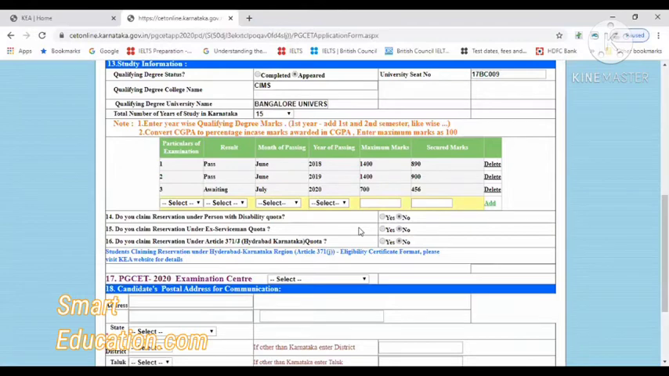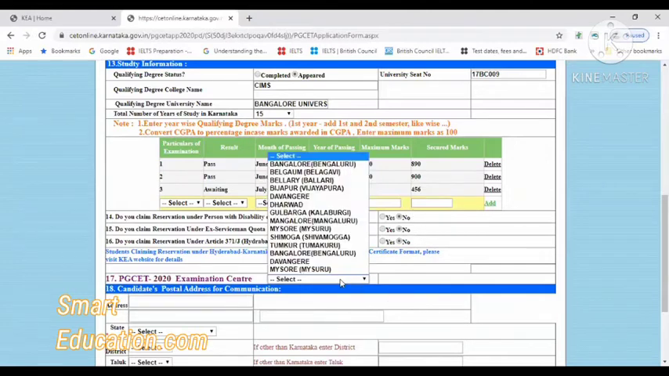So 14, 15, 16 are not applicable to you. They are for Hyderabad Karnataka quota students, disability students or ex-serviceman quota students. So you need not enter any of those things. Next, you can directly come to the 17th question.